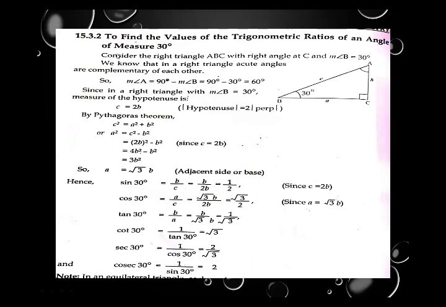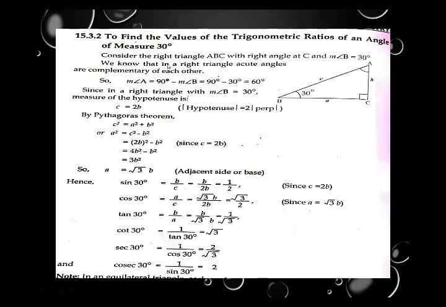Now the trigonometric ratios. To find the values of the trigonometric ratios of an angle of measure 30 degree. Now we are going to find trigonometric ratios for 30 degree. Consider the right angle triangle ABC with right angle at C and angle B 30 degree.